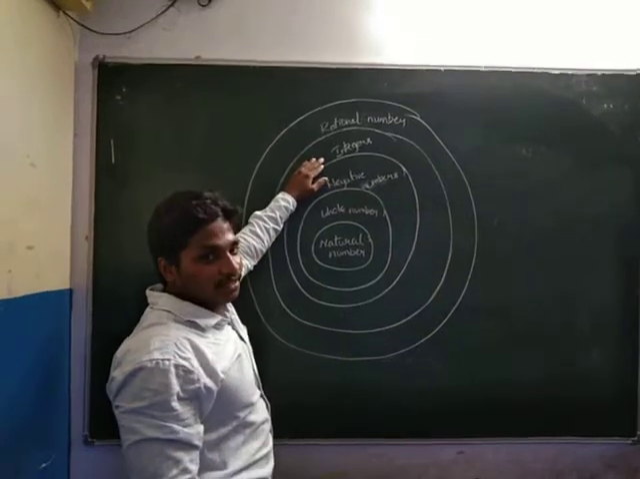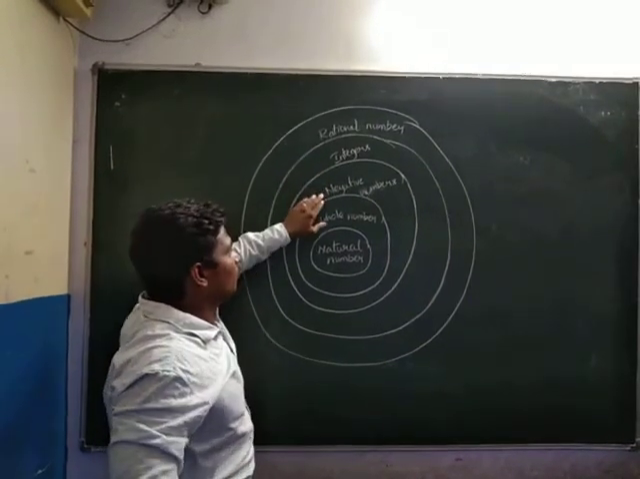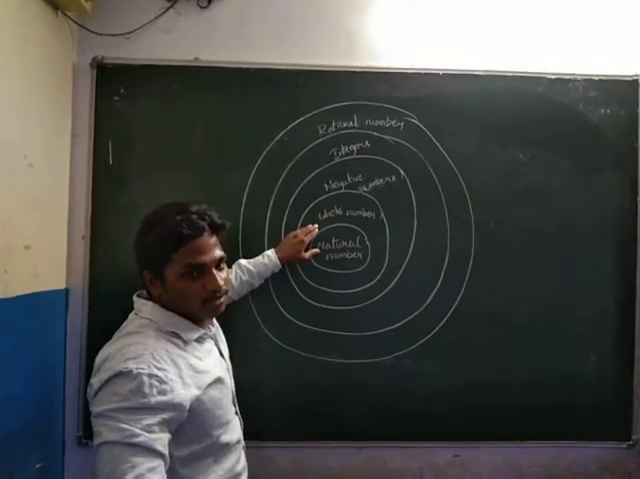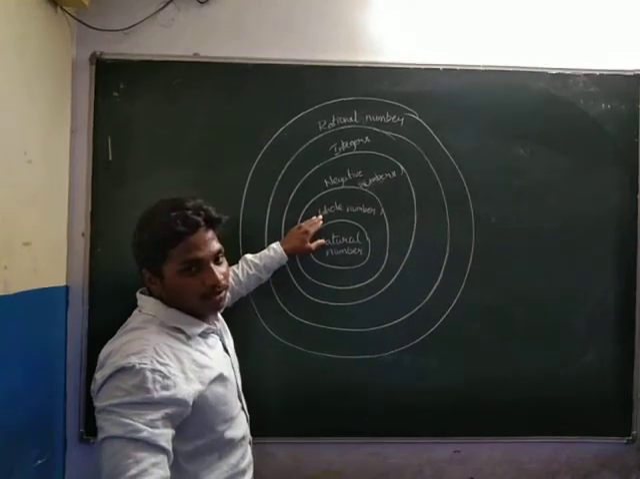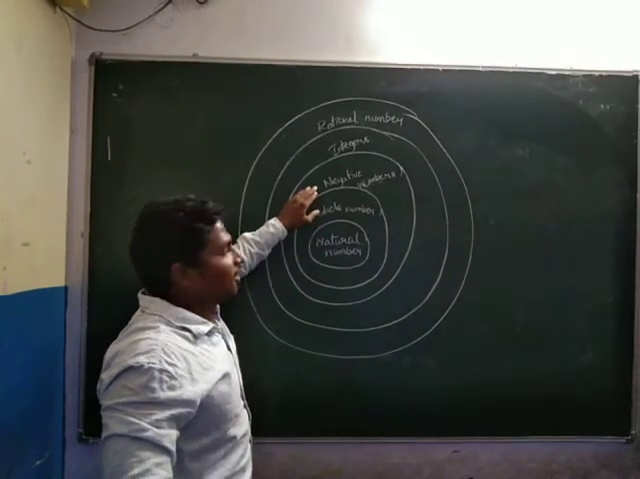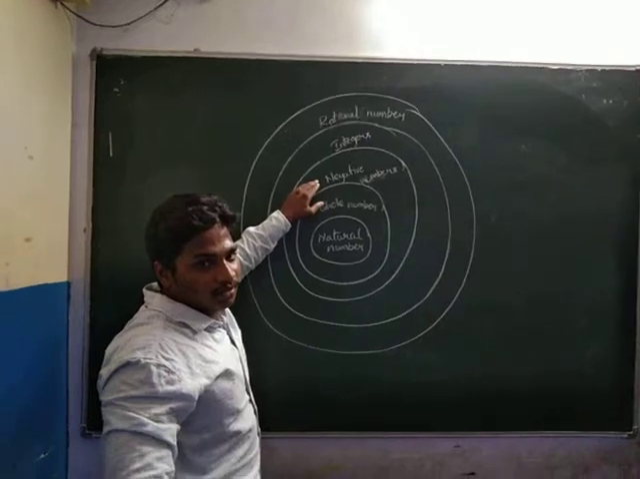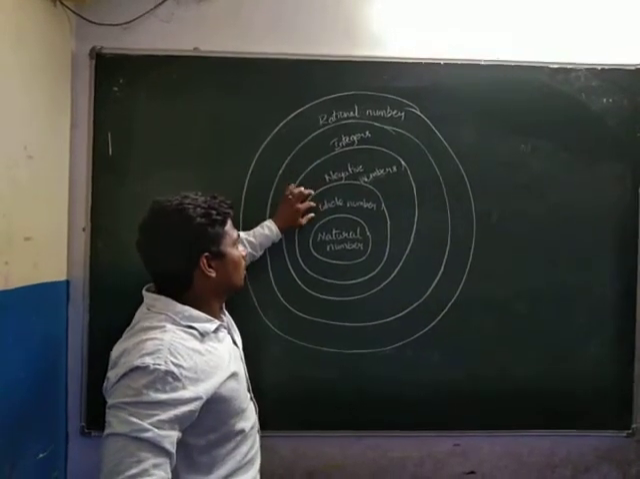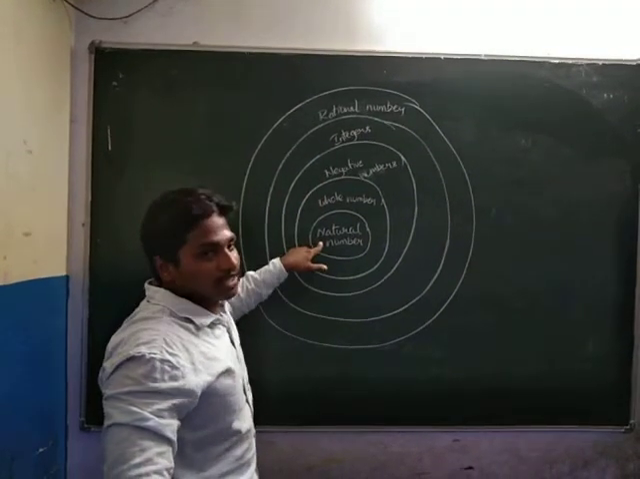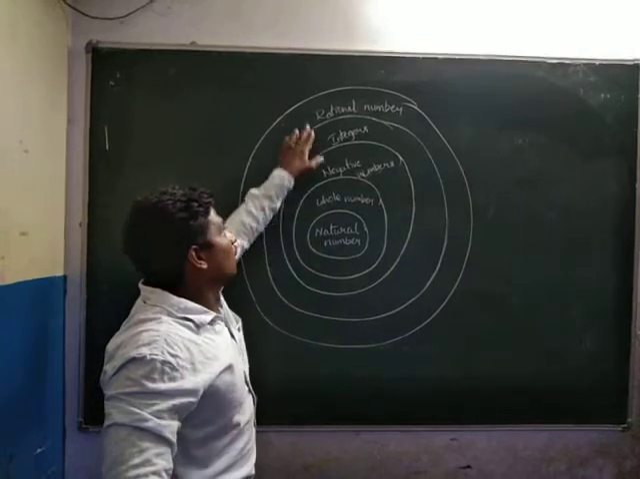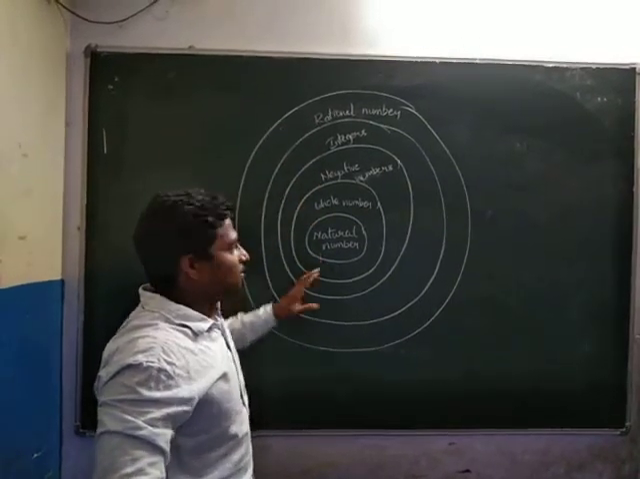By using integers. How do we get integers? By negative numbers and whole numbers. That is, whole numbers are positive numbers, and the negative numbers are minus values. So how do we get the whole numbers? By using the natural numbers. See here, how do we get the rational numbers? By using this flow chart.